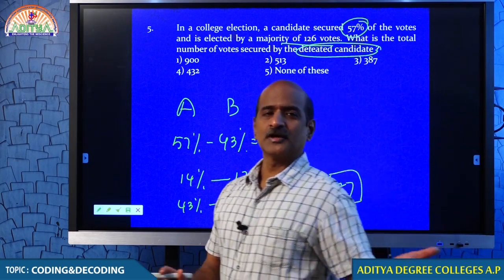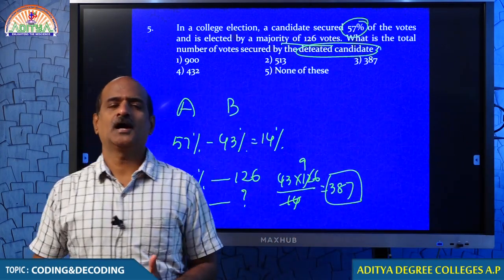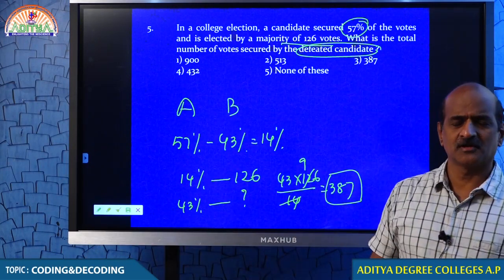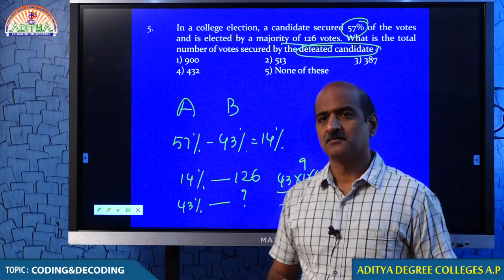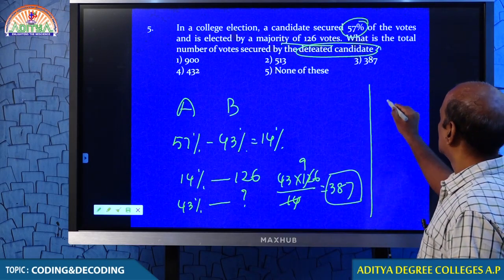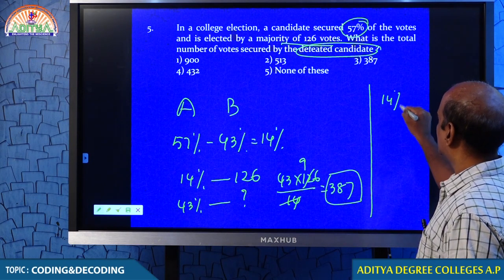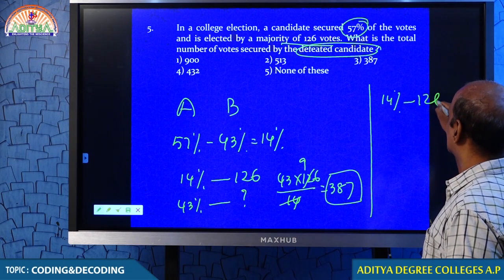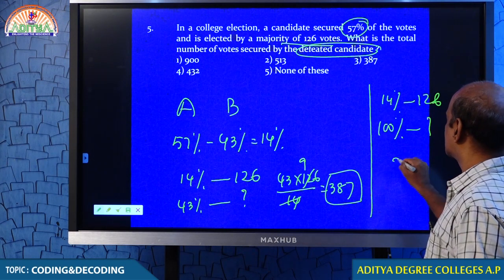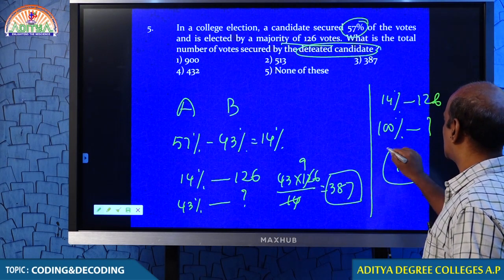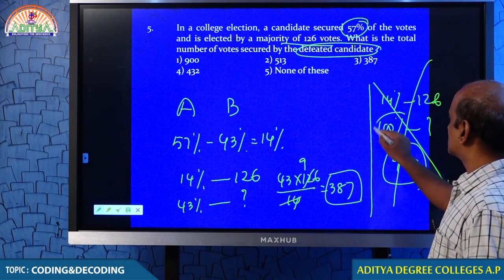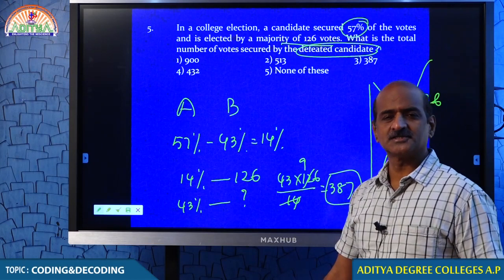Check it out students, what mistake you might have committed. Probably you might have done this question something like this. If a 14% difference is 126, how much is 100%? Probably you did it like this and got the answer 900. But tell me why this is wrong? Because you are not supposed to find 100%.